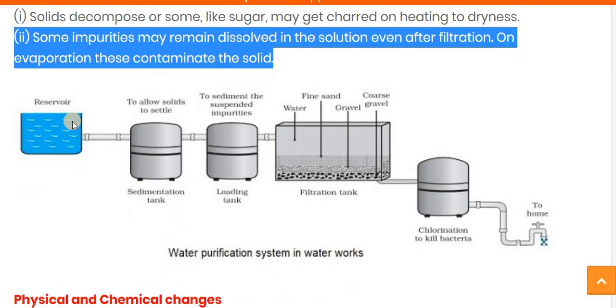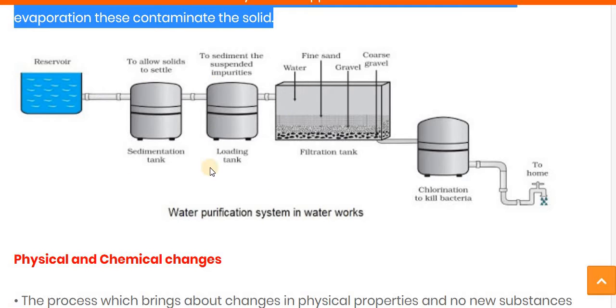Let's see it one more time. This is the water purification system, and this is how it works. At the start there is the reservoir where the water is stored, and then this water is passed to the first tank, known as the sedimentation tank. In the sedimentation tank, the denser and heavy particles settle down at the bottom, and then the lighter substance like water is passed to another tank, known as the loading tank.